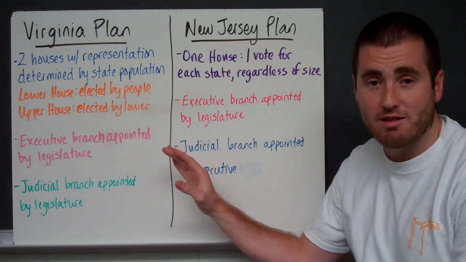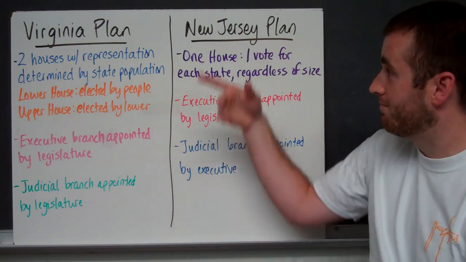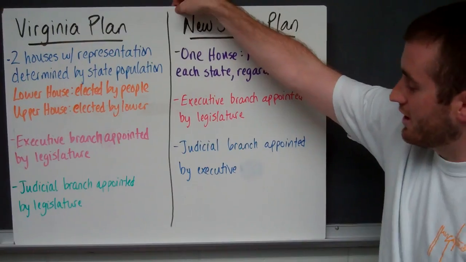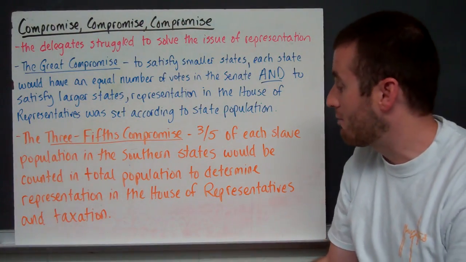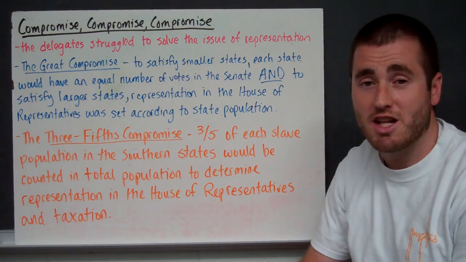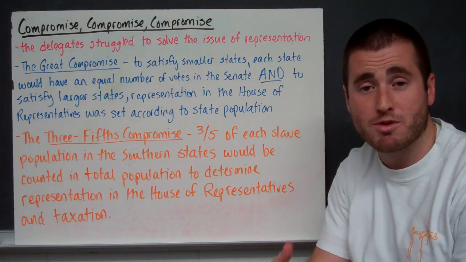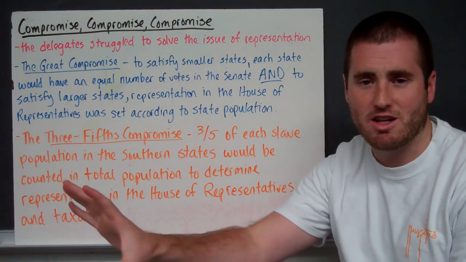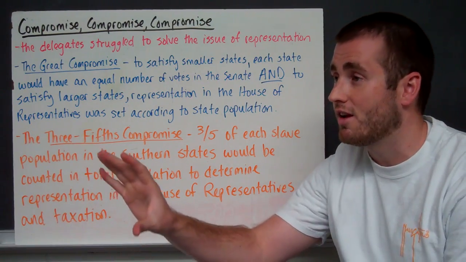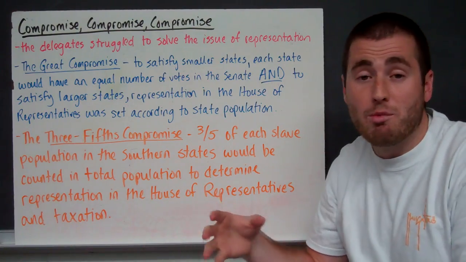So how did we decide? How did we get to where we are today? Well, you have this thing known as the compromise. Compromise, compromise, compromise. All right, the delegates really struggled to solve the issue of representation in Congress. How do we know how many delegates are voted? How many do we send? You know, how do we make that fair?